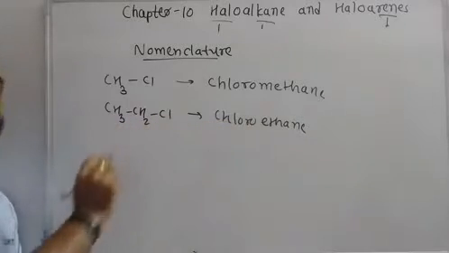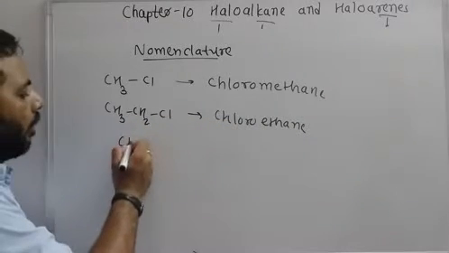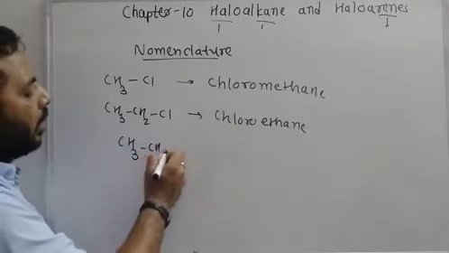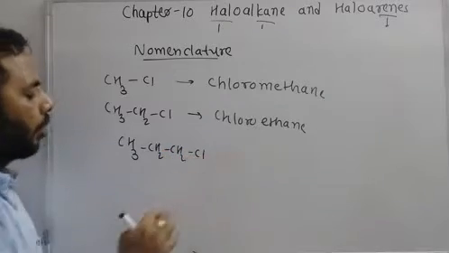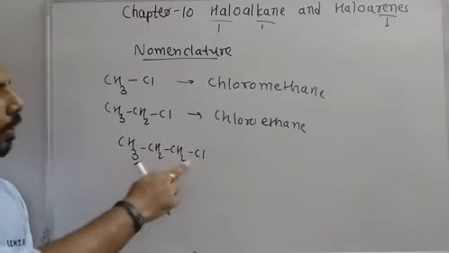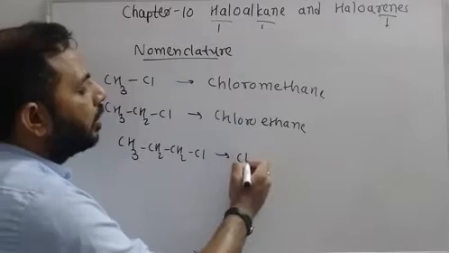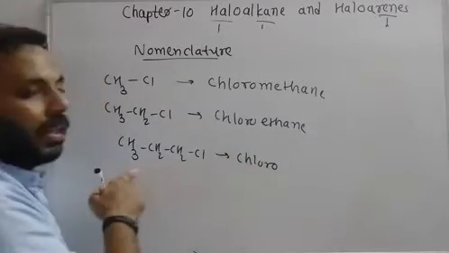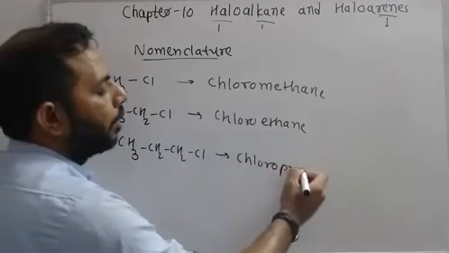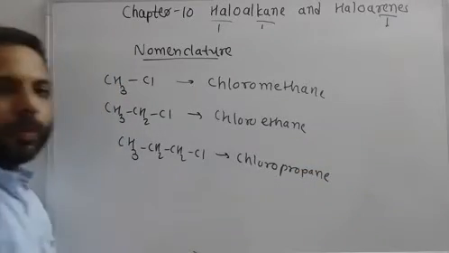Why ethane? Because there are two carbons. We can write CH3CH2Cl. If three carbons are there and one chlorine is there, then that is known as chloro, and three carbons means propane. So this is chloropropane.